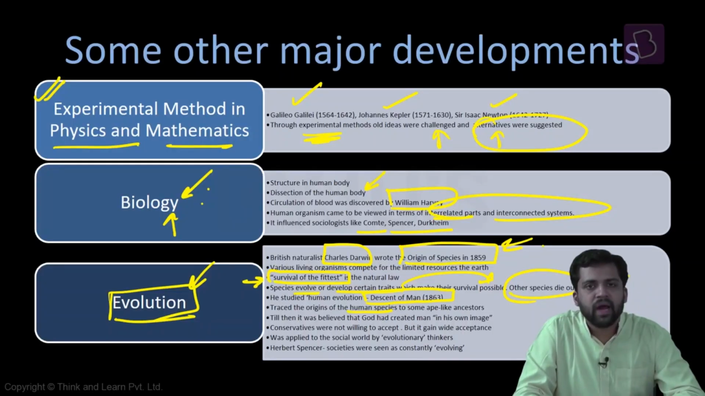So he's tracing the origin of the human species. And he feels that human beings evolved from ape-like ancestors. And this is now changing the perception of people. This is now creating a huge uproar over there.